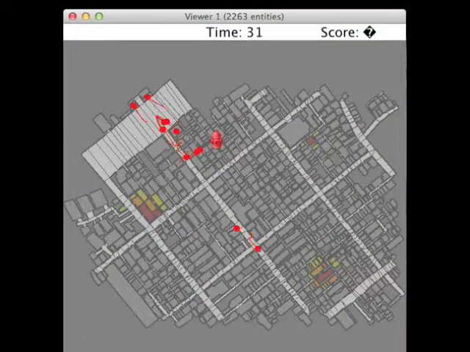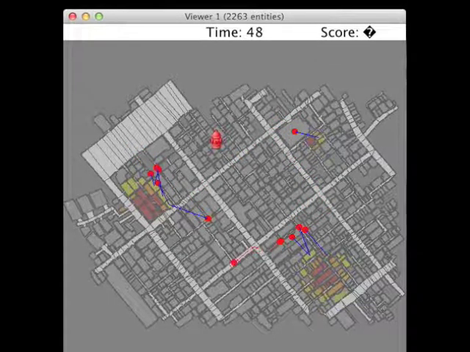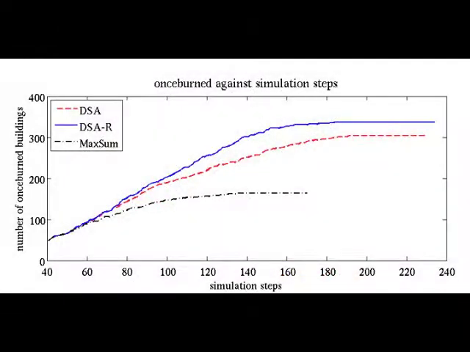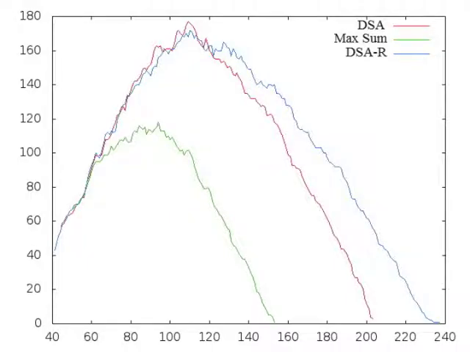We have created a scenario in which 12 firefighters have to extinguish fires originating from 3 ignition points. They coordinate using the MaxSum algorithm. At each time step, every firefighter is assigned his target and either moves towards it or tries to extinguish the corresponding fire. At the end of the simulation, all the metrics of the experiment can be converted in graphic form for an easy evaluation of the performance of the algorithm.